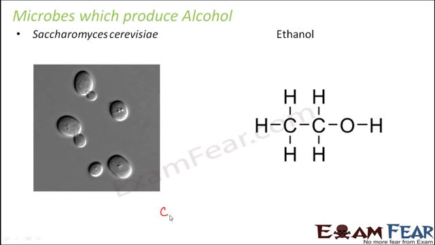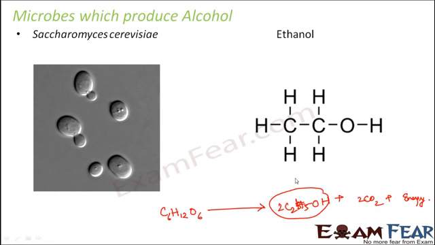So the sugars, whether it is glucose, fructose, lactose or maltose, whatever form of sugar it may be, that is broken down. Directly that cannot be broken down. Please note that. So this is glucose. Now if it is sucrose, sucrose being a disaccharide, first it needs to be broken down into the corresponding monosaccharide, and then the monosaccharide can be fermented in absence of oxygen to form ethanol, C2H5OH, and carbon dioxide and a lot of energy. So this is how alcohol formation can take place.